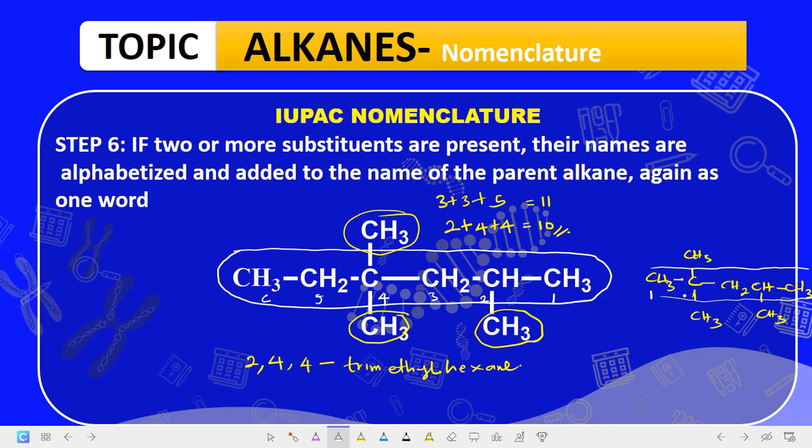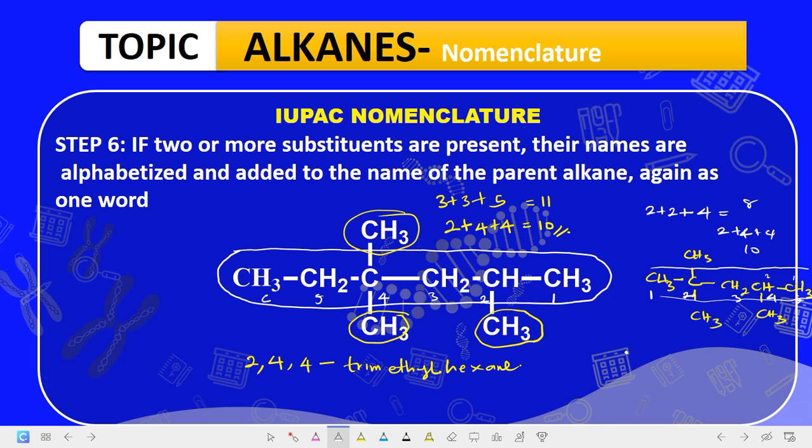Now, if we number from here, this becomes 1, 2, 3, 4, and what? 5. So this becomes 2, 2. Why is it 2, 2? If you add all of them together, if you number from this side, this will give you 2 plus 2 plus 4. If you come from this side, this becomes 1, 2, 3, 4, which will be 2 plus 4 plus 4. Which one has the smallest number? This 2 plus 2 plus 4 is 8. This one is 4 plus 4, 8, plus 2 is what? 10. So you take the numbering that goes this way.